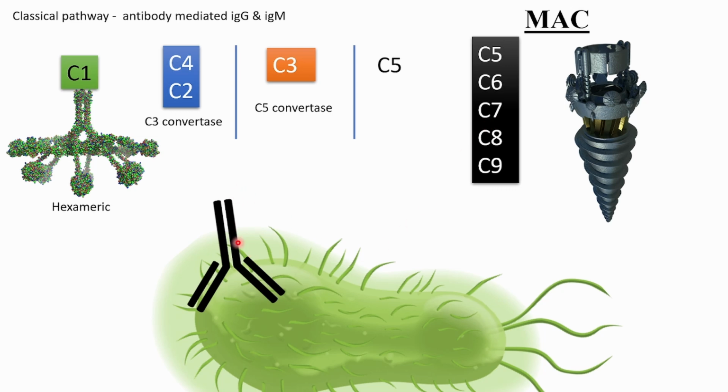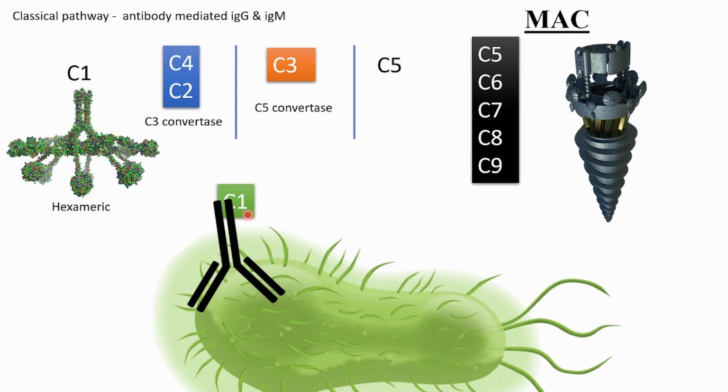Now we have the antibody. After attaching the antibody on this bacteria, what will happen with all these proteins in the blood coming from the liver? See what happens. First, C1 is coming. Where is it coming? It is coming to this part, which is called the Fc region. Fc means constant region. This is the variable region where the bacteria is getting attached, and this one is the constant region. So in the tail of that antibody, the constant region, C1 is coming and attaching.